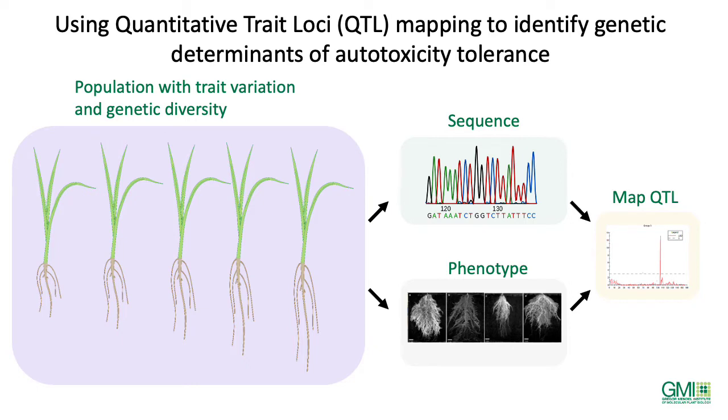Our strategy was to use quantitative trait loci mapping to identify genetic determinants of autotoxicity tolerance. So for this, we chose a population with trait variation and genetic diversity that has been partially genome sequenced already by our collaborators. And our goal was to collect phenotypic data on root growth under allelopathic and non-allelopathic conditions.